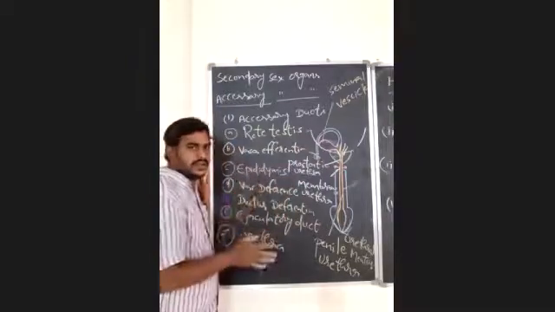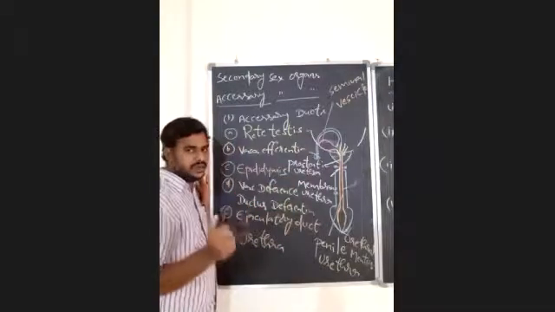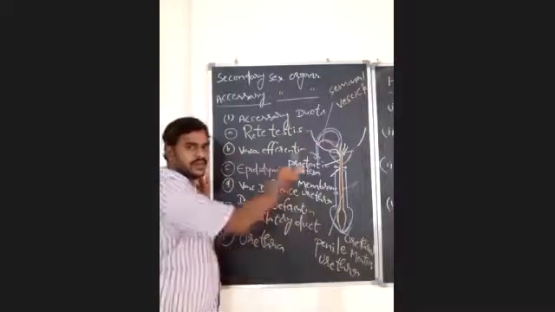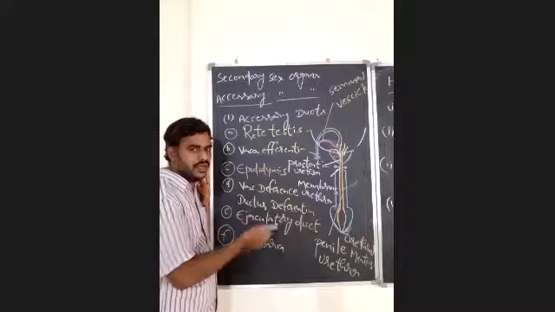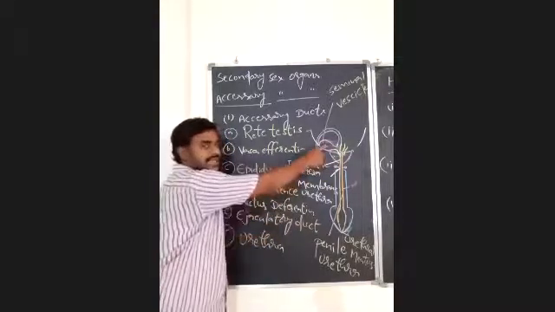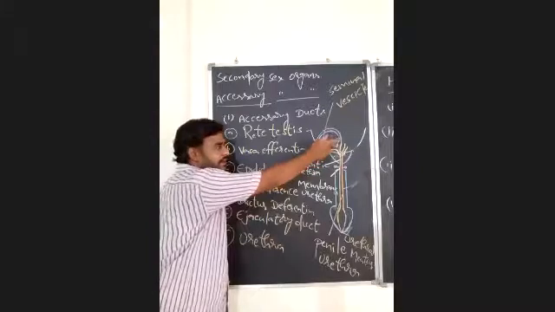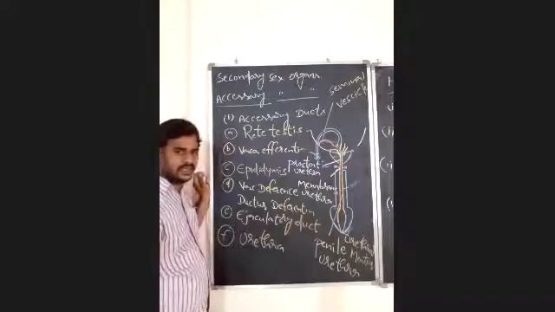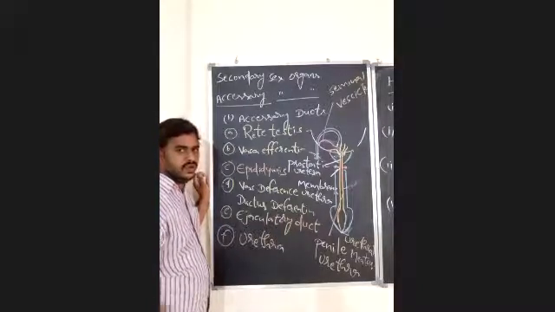So in the semen, there is a fluid part and a solid part. The solid part is spermatozoa. The fluid or liquid part is seminal plasma that is secreted by accessory glands like seminal vesicles, prostate gland, and Cowper's glands. Okay, so that we have to remember.